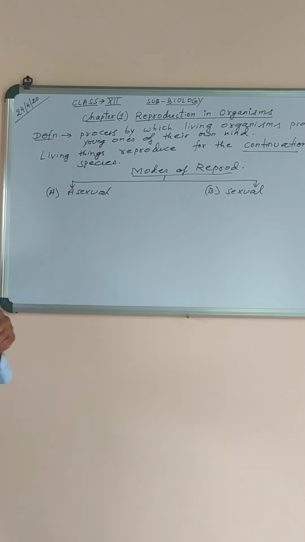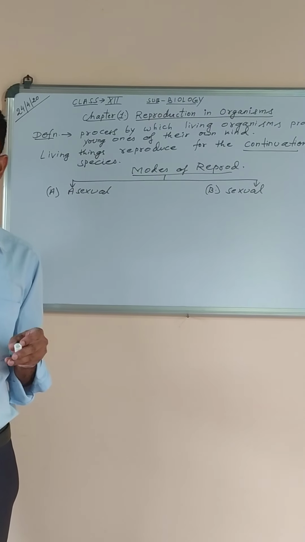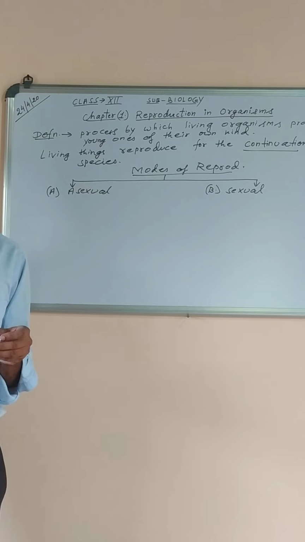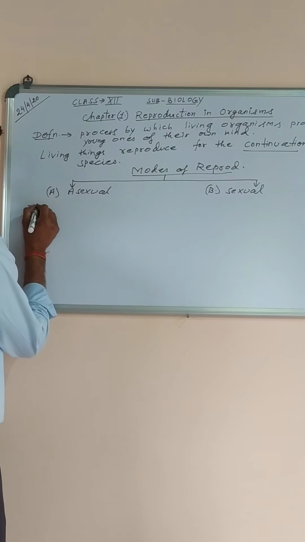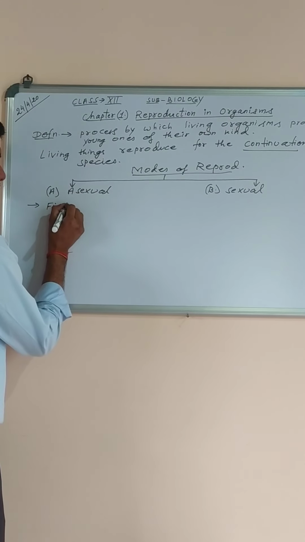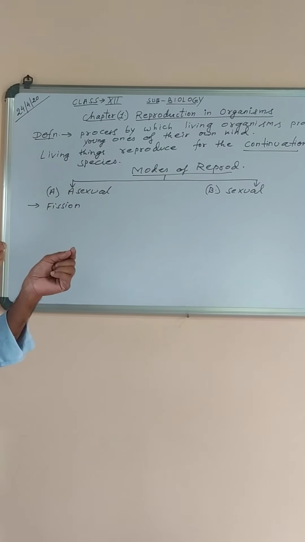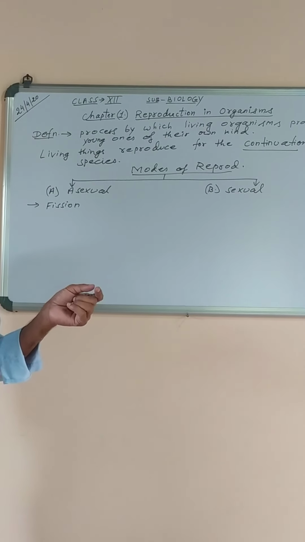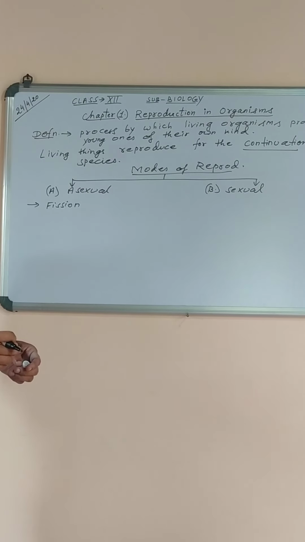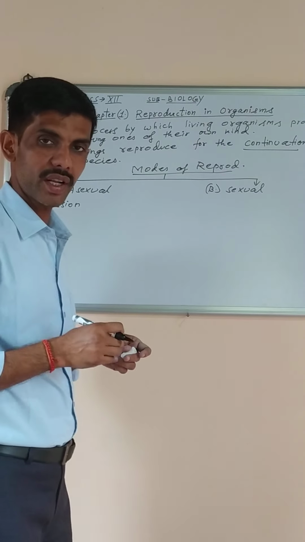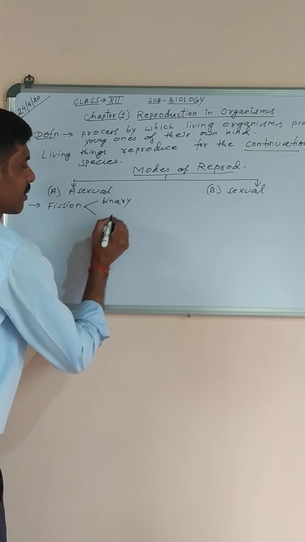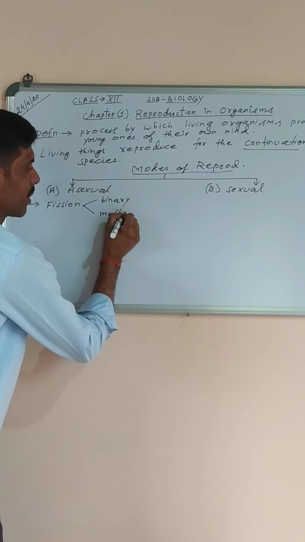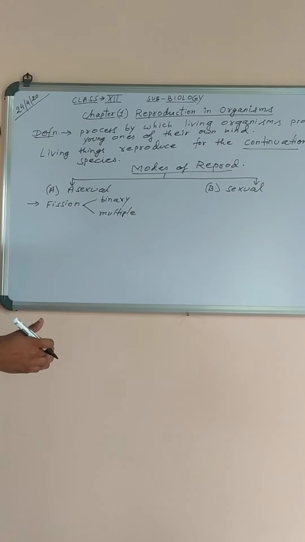Now, asexual reproduction is carried out by different methods, and I will just point out some of the common methods of asexual reproduction which is done by the living things. Number one, fission. Fission, you know, is splitting of an organism into two equal parts. It can be binary fission if it is divided into two equal parts, or for example in Plasmodium, one organism can produce many organisms at a time. So fission is further divided into two types, binary fission and multiple fission. Multiple means in which many organisms are produced at a time.